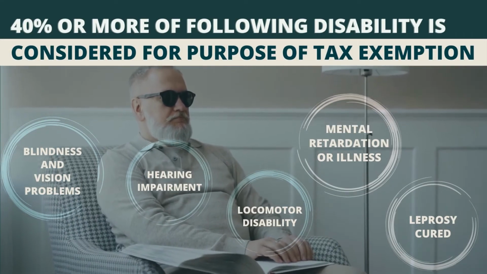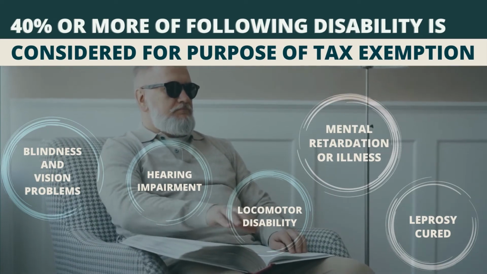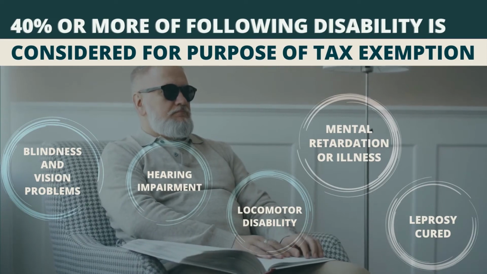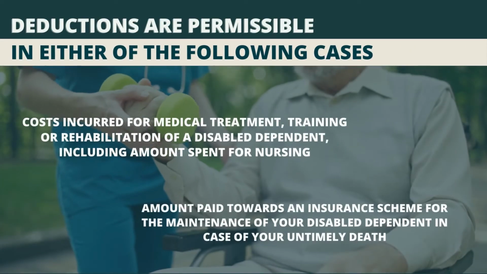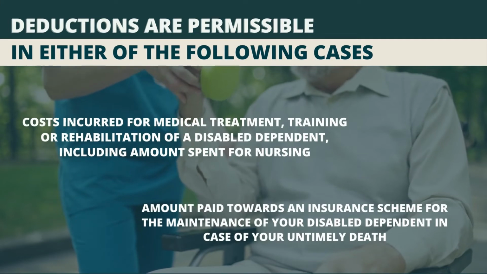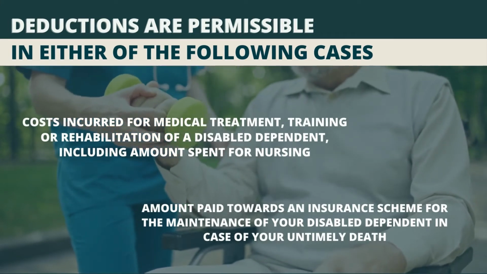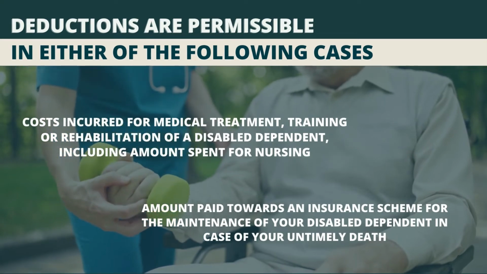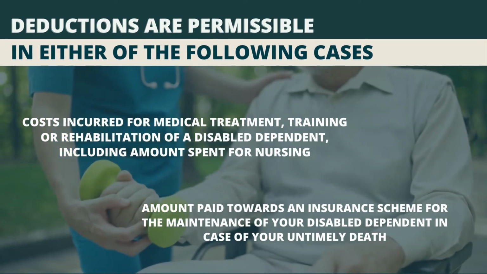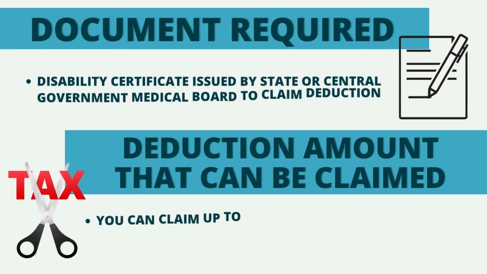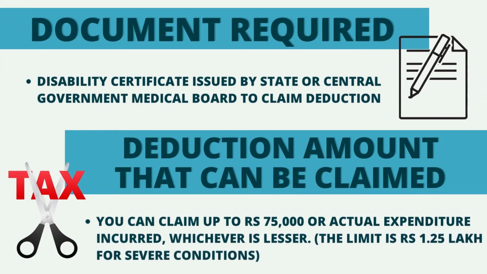40% or more of the following disabilities are considered for the purpose of tax exemption. Deductions are permissible in either of the 2 cases: costs incurred for medical treatment, training or rehabilitation, or amount spent towards insurance scheme for maintenance of the disabled dependent. A disability certificate issued by a state or central government medical board is necessary to claim this deduction.